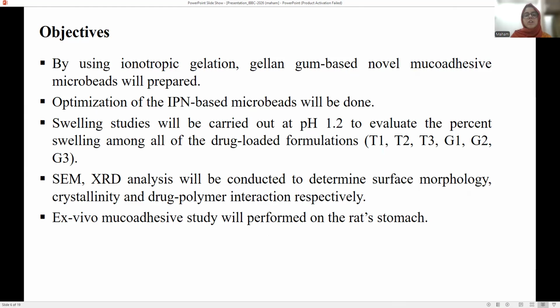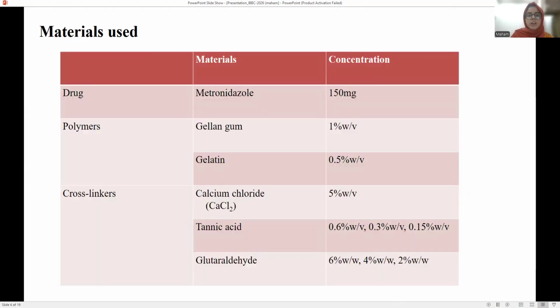What are the objectives? A gum-based novel mucoadhesive formulation will be prepared using the ionotropic gelation technique. The optimization will be done, swelling will be carried out using buffer media, SEM and XRD will be conducted, and ex vivo mucoadhesion will be conducted on rat stomach. Now, these are the materials. The drug is metronidazole, polymers used are gum and gelatin, and cross-linkers used are calcium chloride, tannic acid and butyraldehyde. Tannic acid and butyraldehyde are used in varying concentrations.